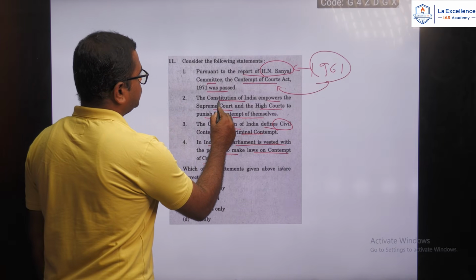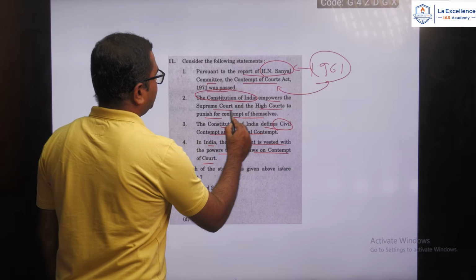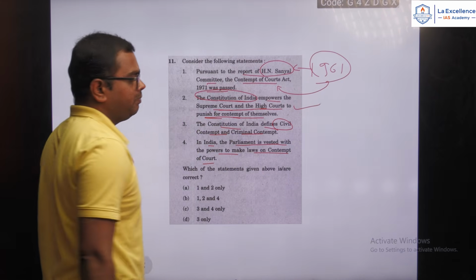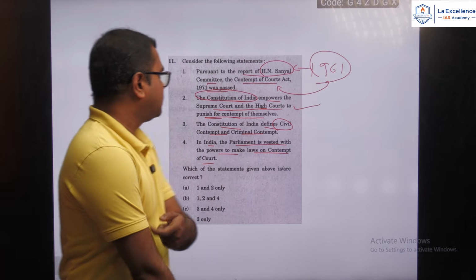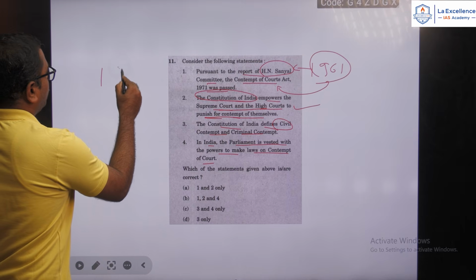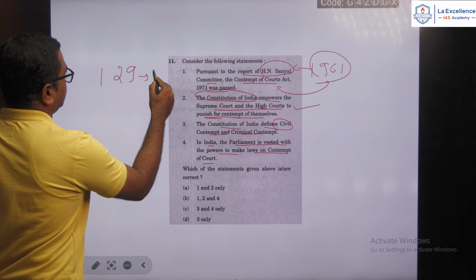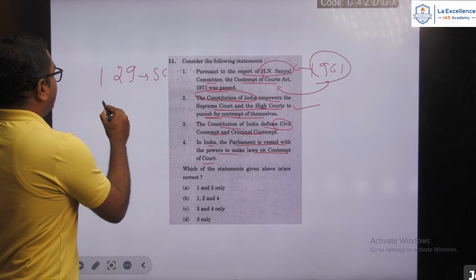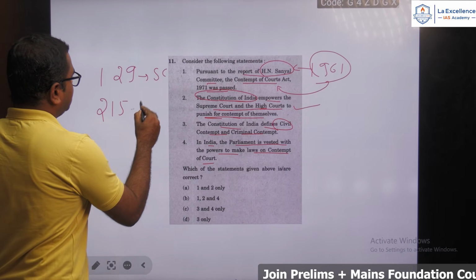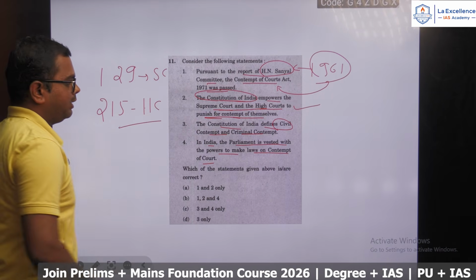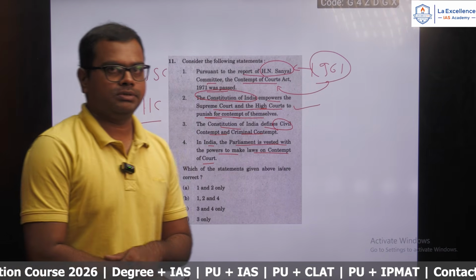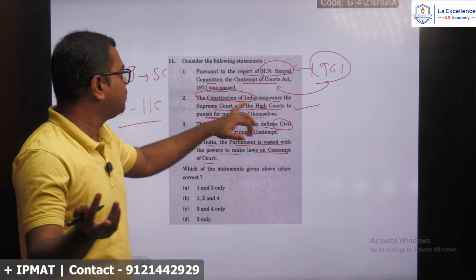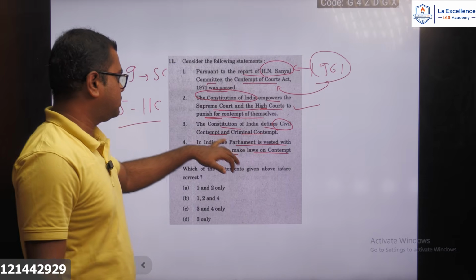And here the Constitution of India empowers Supreme Court and the High Courts to punish for contempt of themselves. So this is the right option, because the Constitution under Article 129 gives this power to the Supreme Court to punish for the contempt of itself, and under Article 215 the High Courts will have the power to punish for the contempt of themselves, and that is why the Constitution of India will empower both Supreme Court and High Courts to punish for contempt of themselves.